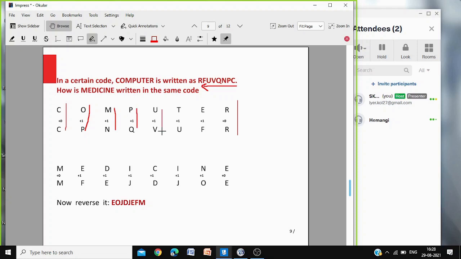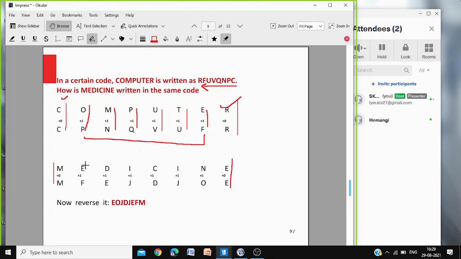U you get V, after T comes U. So what have you done? All the places you do +1, only for the first and last letter don't change. Got it, Betty? Yes. So here also the first letter and the last letter you keep the same, and for